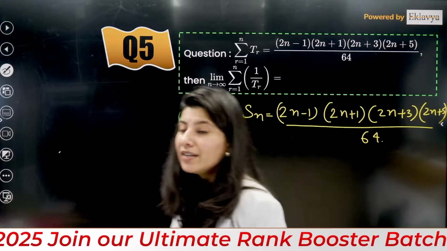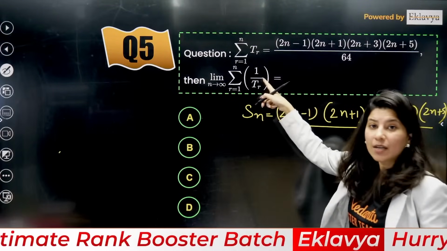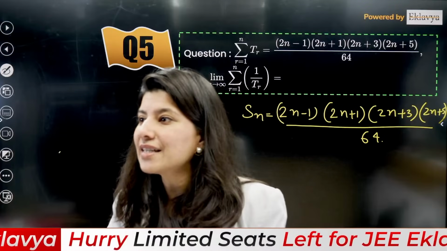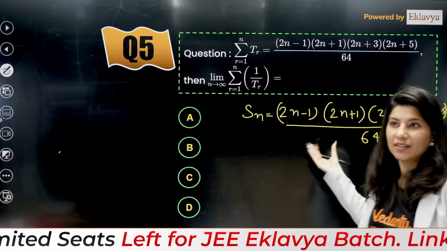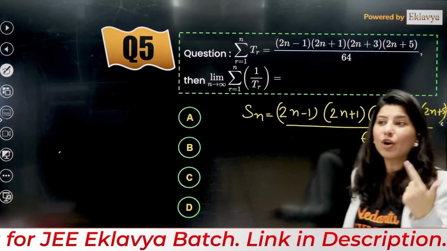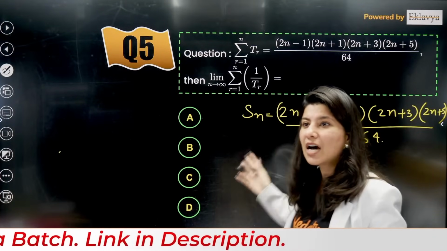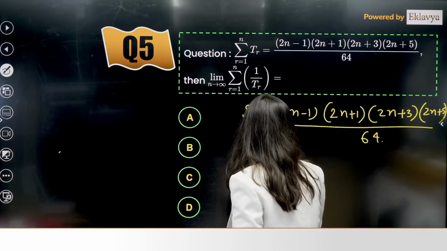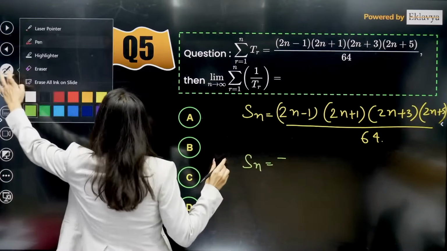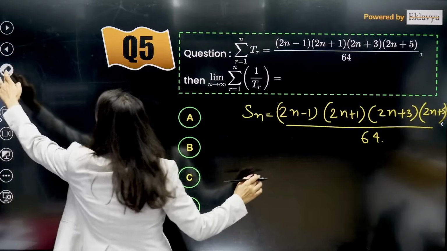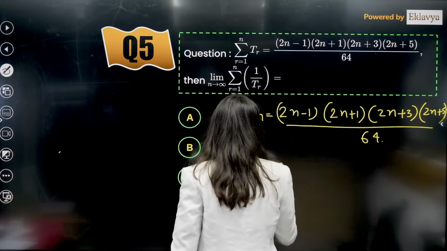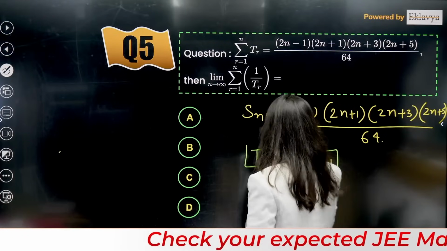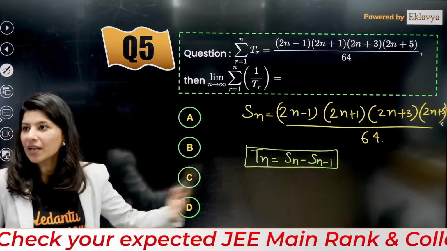Correct? Now understand that they are asking about sigma 1 upon TR. So how to calculate? You guys are going to tell me how to calculate Tn from Sn. Write the formula in the chat box. How to calculate Tn from Sn. So we have this formula. Tn is equal to Sn minus Sn minus 1. Correct or not? This is the formula.